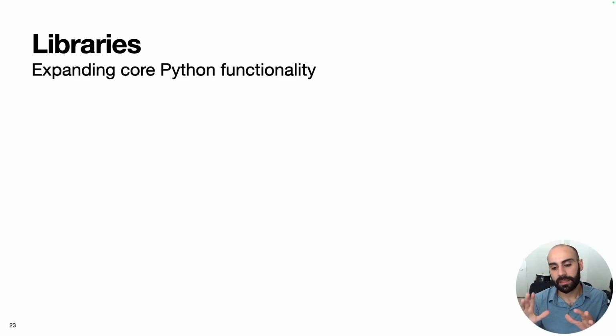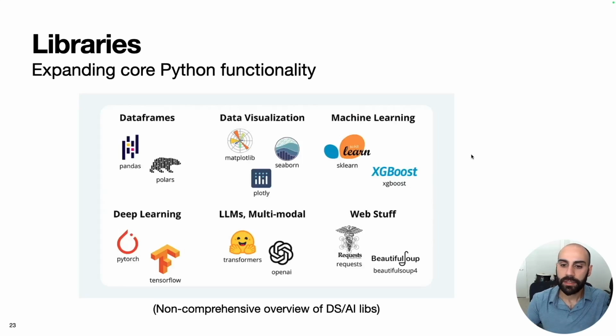So talking about the AI and data science space, here's a visualization of some handy Python libraries. Of course, this is a non-comprehensive overview, but this is a set of libraries that will be helpful to any data scientist or AI engineer. Under data frames, which are convenient ways to structure data for analysis, we have pandas and polars. For data visualization, we've got matplotlib, seaborn, and plotly. For basic machine learning, we've got sklearn and xgboost. For deep learning, popular libraries are PyTorch and TensorFlow.